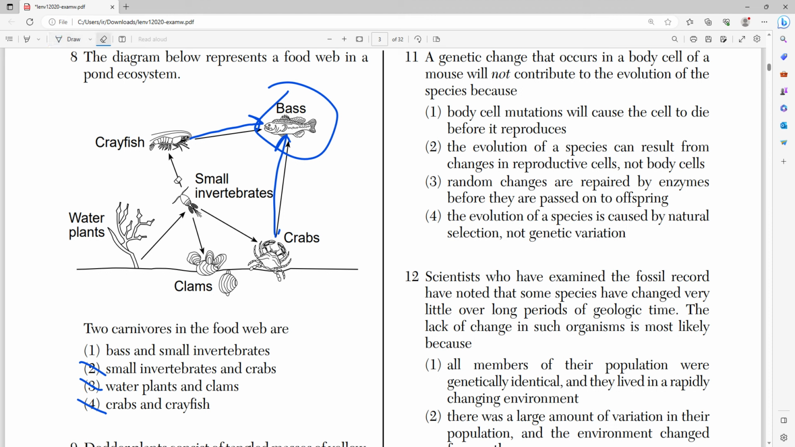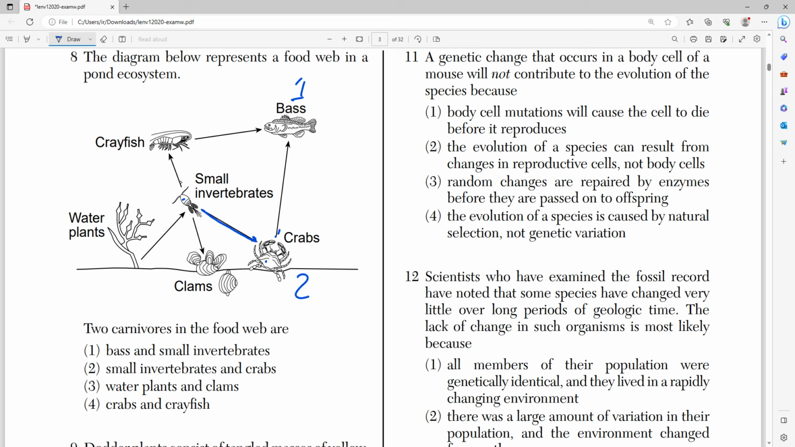Or actually, never mind. It doesn't always have to be bass, but here. So that's one carnivore, right? Here's another carnivore, crabs, because the arrow points from small invertebrates to crabs. So the invertebrates go into the mouth of the crab, right? So that's carnivore number 2.